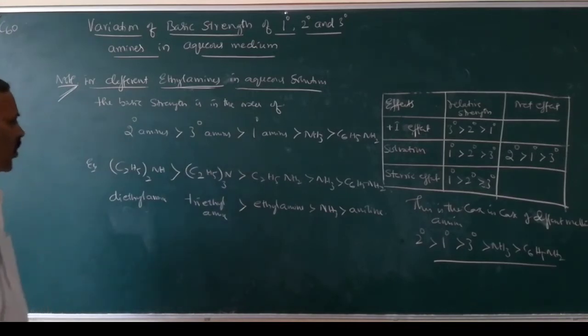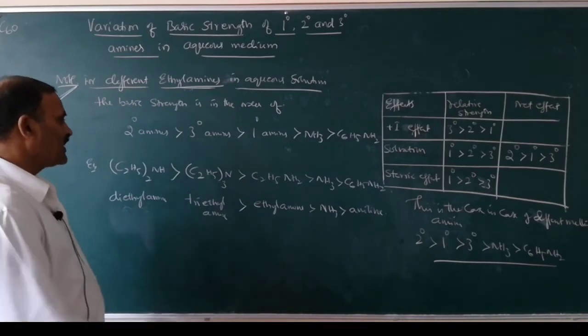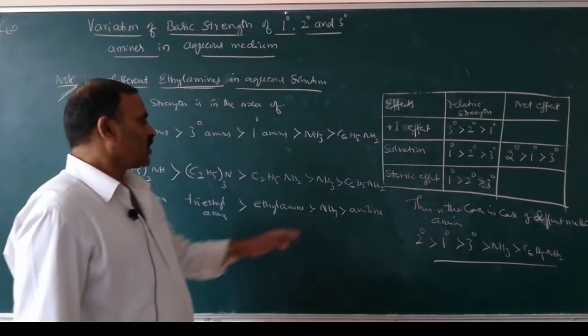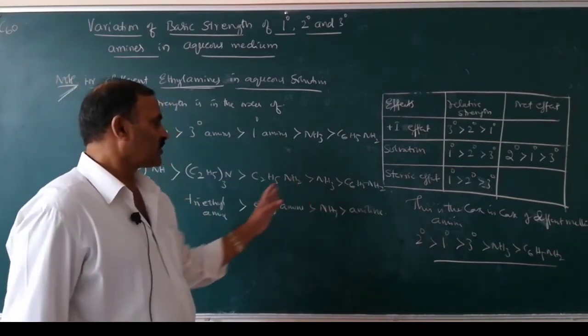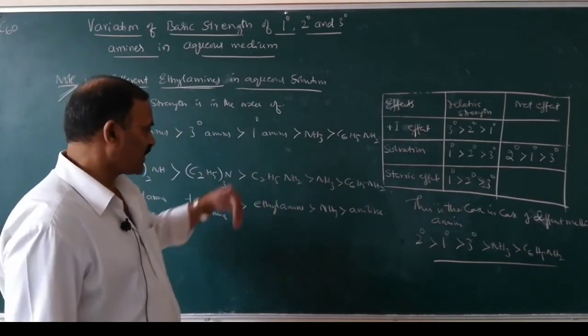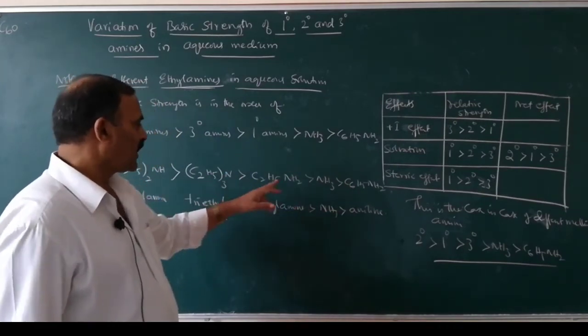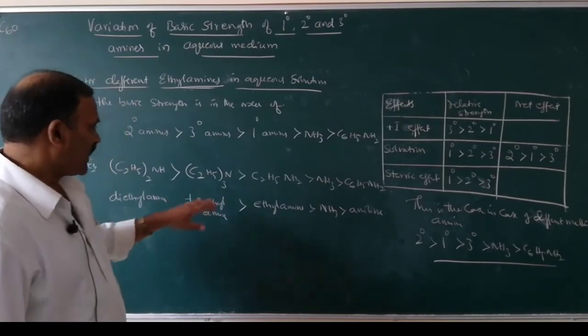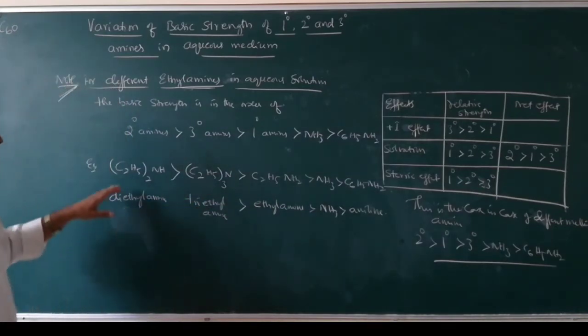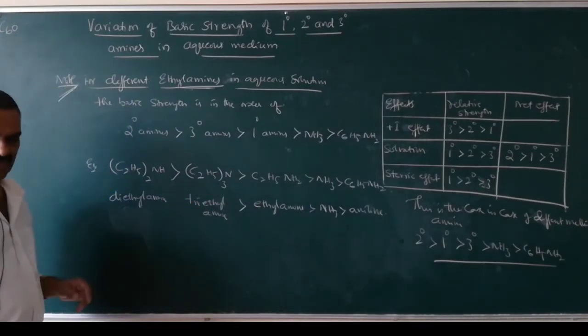This is the decreasing order of basic strength. If you are asked to write the increasing order of basic strength, you have to write from here. So C6H5NH2 is less basic than ammonia, less basic than ethylamine, less basic than triethylamine, less basic than diethylamine.